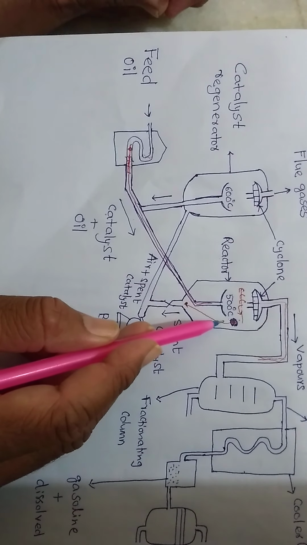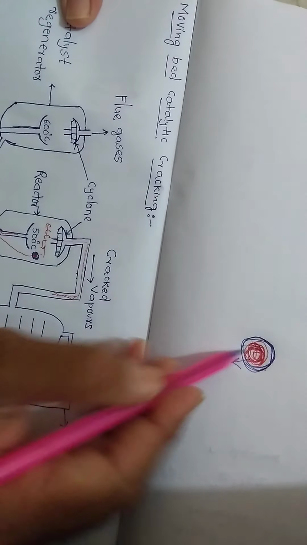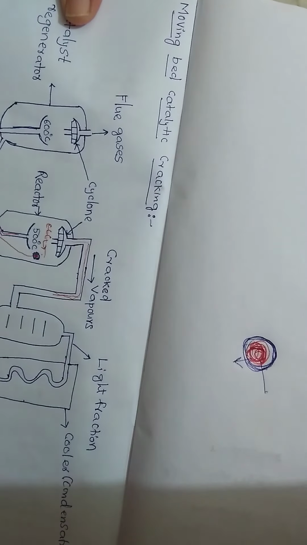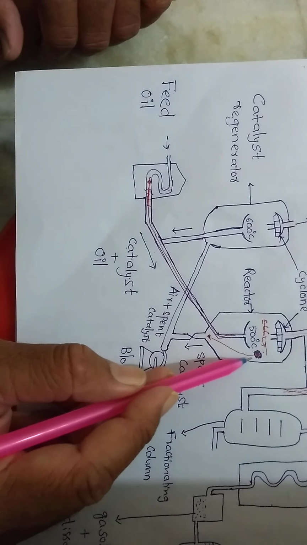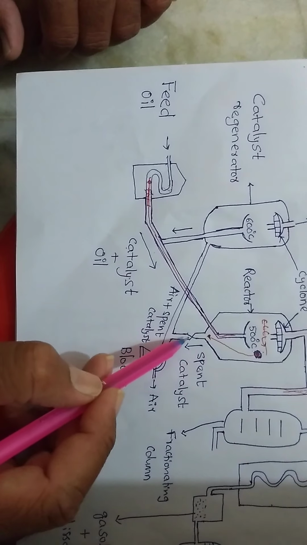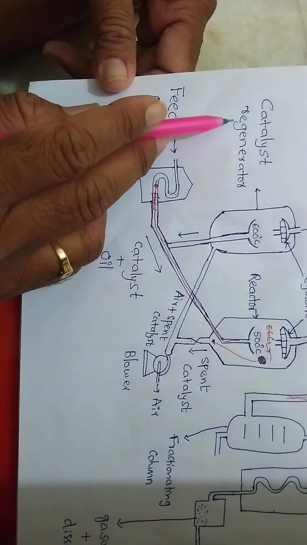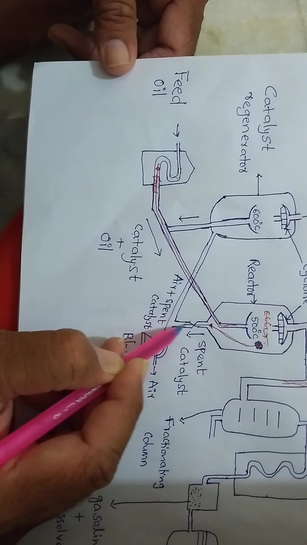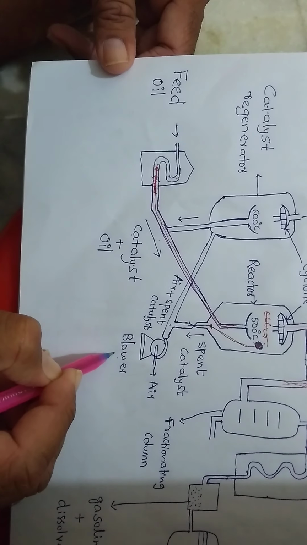Now I need to regenerate the catalyst. How can I regenerate? I need to remove the layer. Once I remove the layer of this carbon, automatically it gains its original capacity and the reaction may occur, and it is said to be active, right? Now we need to regenerate the deactivated catalyst by passing it into the catalyst regenerator, right? Now what happens, it is settled at the bottom, which can be sent into the regenerator by means of an air blower.